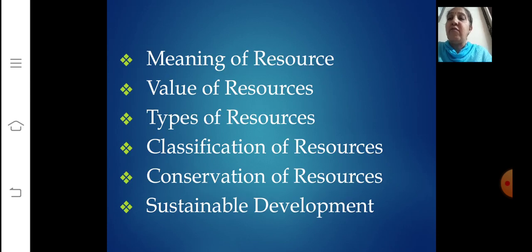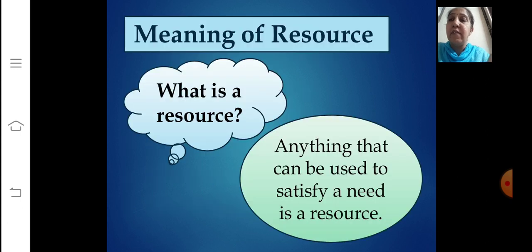Let's begin with the revision of geography chapter number 1, that is resources, right? Let's go through the content of the chapter: meaning of resources, value of resources, types of resources, then classification of resources, conservation of resources, and sustainable development. These are the topics that we are going to cover in the revision part. Today we will try to cover till the classification of resources, and the remaining 2-3 topics will be covered in the next session. Now let's begin with the meaning of resources.